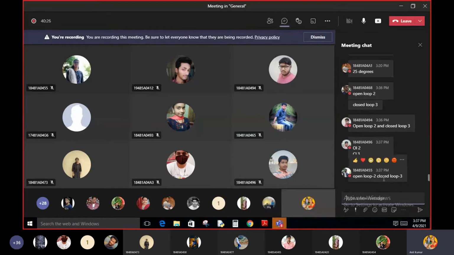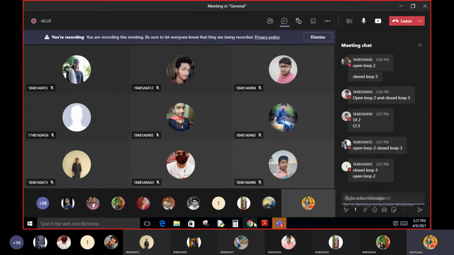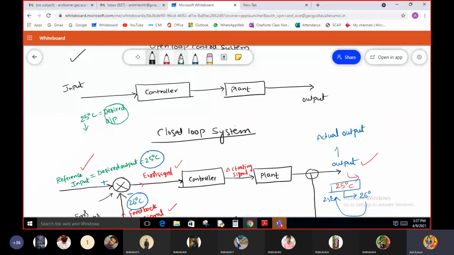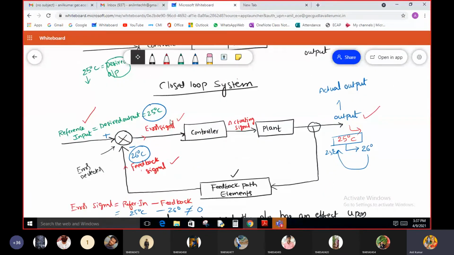Please consider this as one component, this is a second component, a third component, a fourth component. So 1, 2, 3, 4: 4 components are there in the closed loop. How many components are there in the open loop?